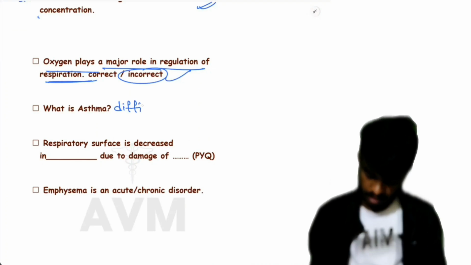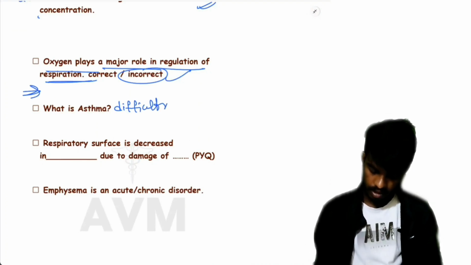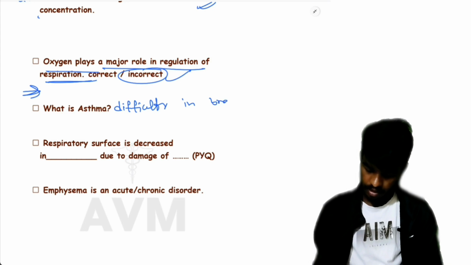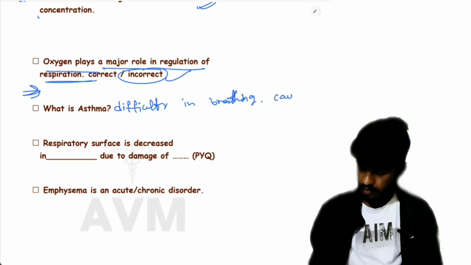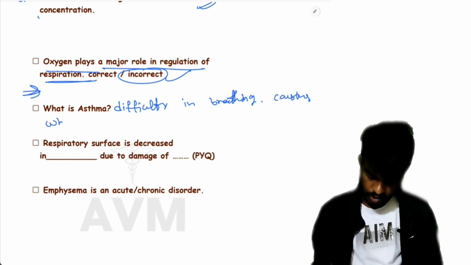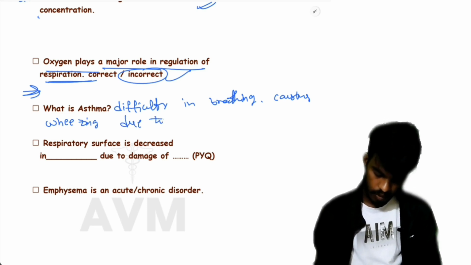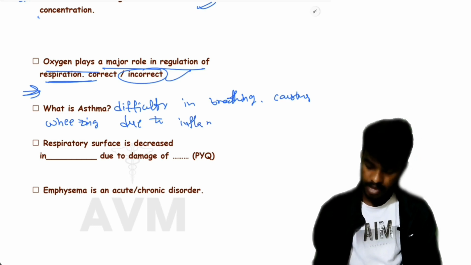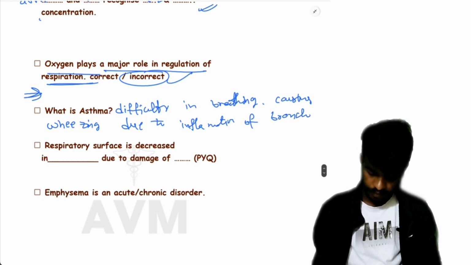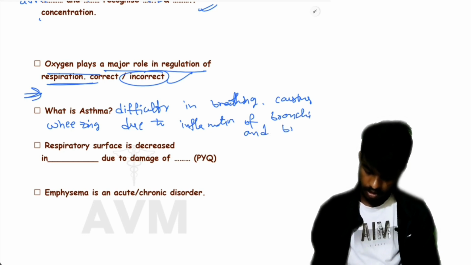Asthma means difficulty in breathing, causing wheezing, due to inflammation of bronchi and bronchioles, called asthma.